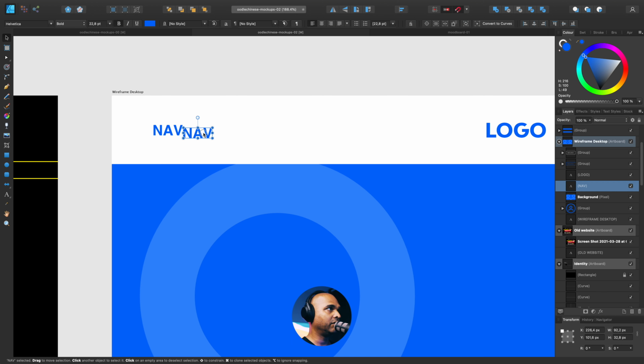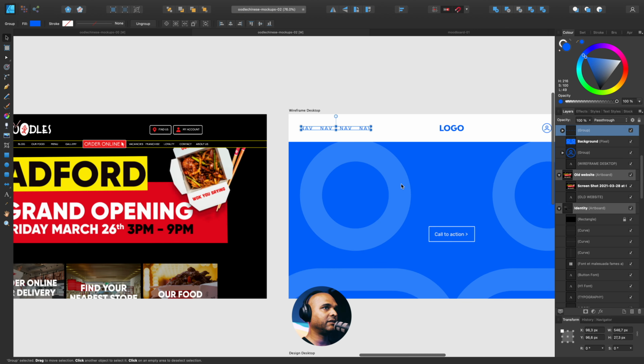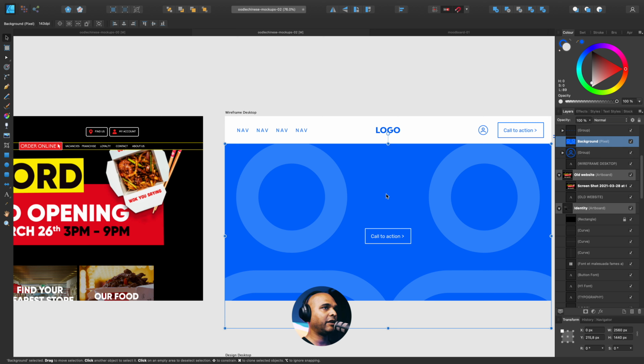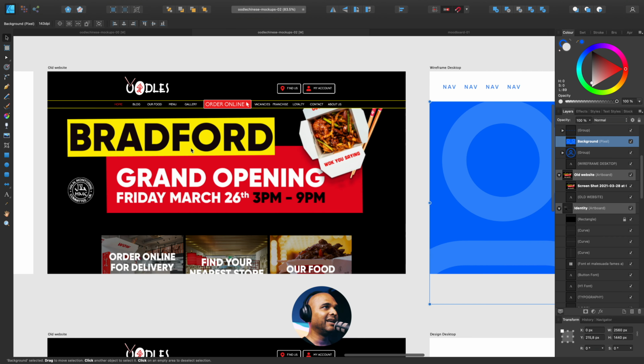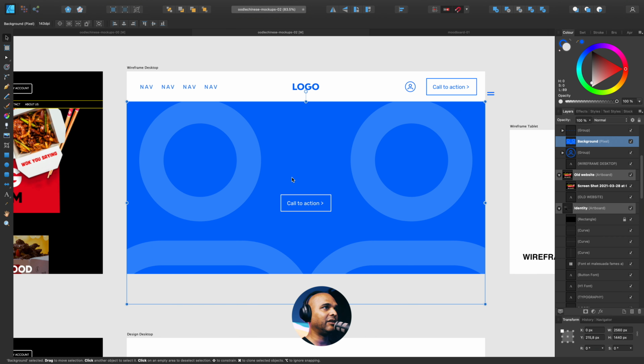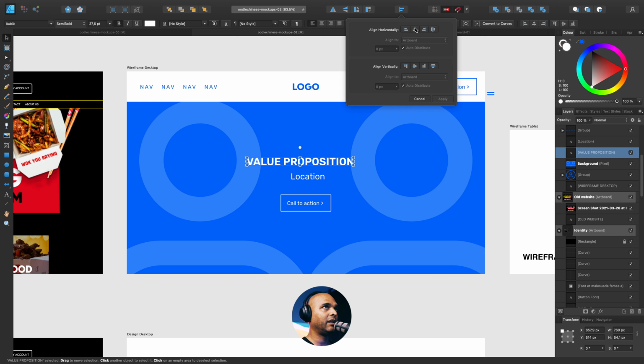Then I'm just going to duplicate all the elements, and as you've understood, this is our navigation, and this is the final result. And then what I need is the value proposition text as well as the location, because if you recall, they want us to know that Bradford is opening. They want us to know about the multi-locations. So to make this faster, this is what I've come up with. I just need to make sure that it's well aligned.